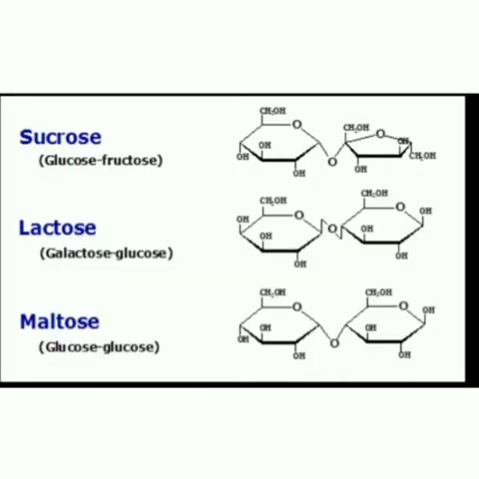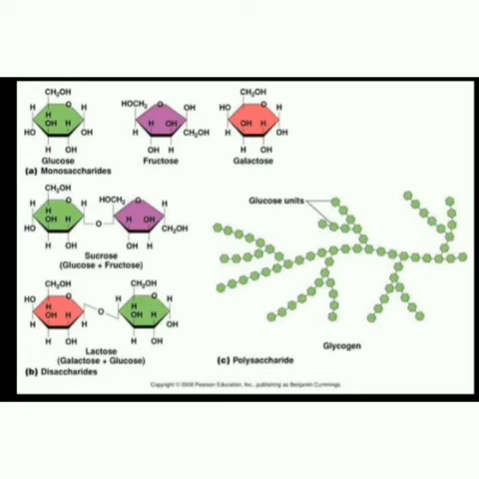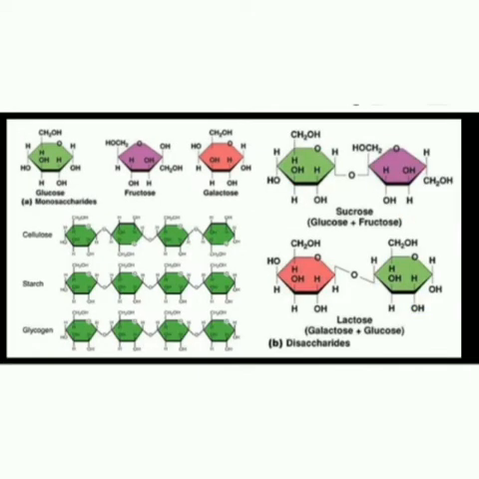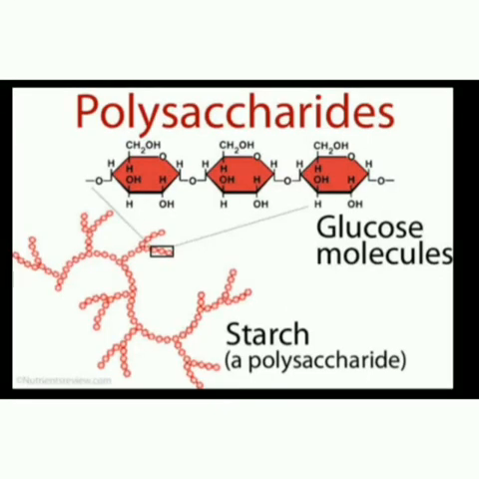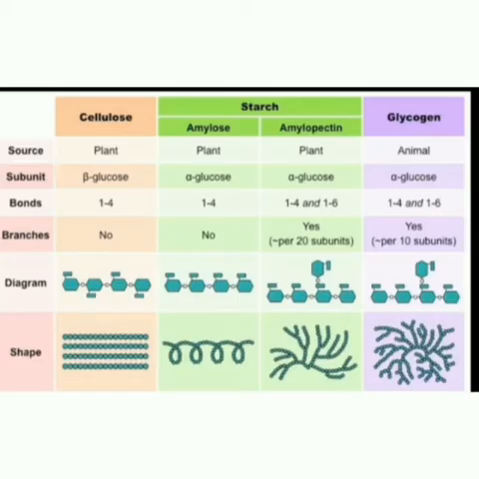Sucrose is formed by alpha-D-glucose and beta-D-fructose. Maltose is formed by alpha-D-glucose and alpha-D-glucose. Lactose is formed by beta-D-galactose and beta-D-glucose. The linkage between the monosaccharides in disaccharides is called glycosidic linkage. Polysaccharides contain a large number of monosaccharide units, for example starch and cellulose.